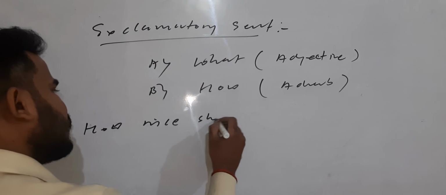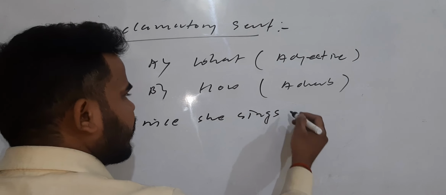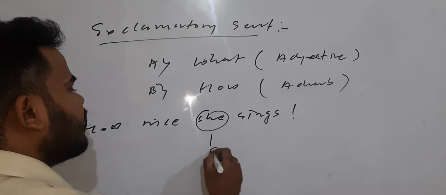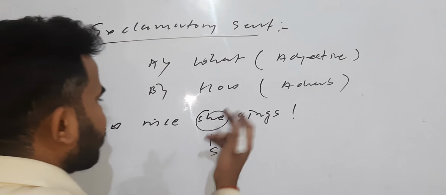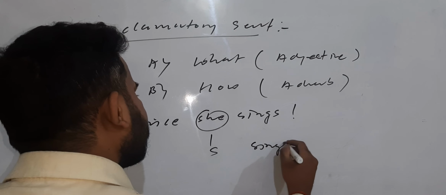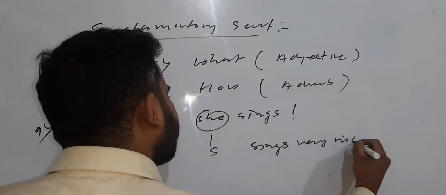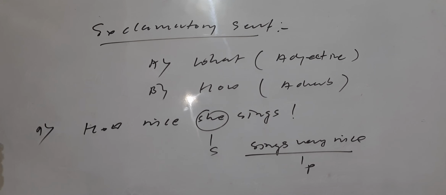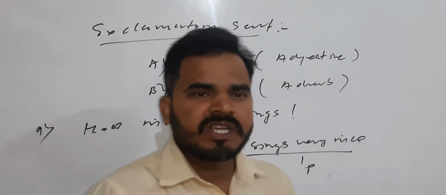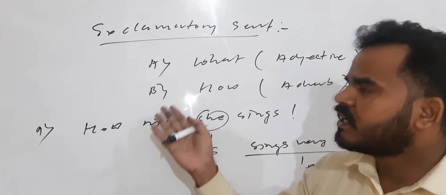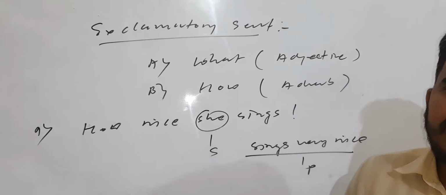How nice she sings, right? Suppose there is this example. I'm talking about any example. How nice she sings. So generally the subject we have to find. What is there? She. Now the subject we have found. So what will we do with this? She sings very nice. This part is called what? This part is called the predicate. Right, bacha? So generally exclamatory sentences are to be changed into the form of assertive sentences. Okay, generally do these things, and thereafter you can find out the sentences.